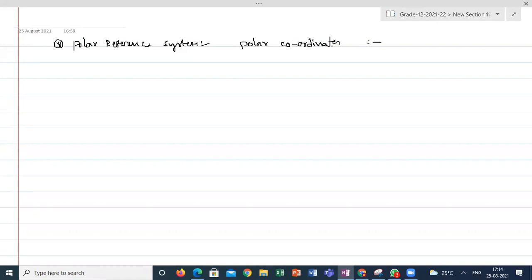This is only the introduction of polar coordinates in +1, and even in +2 it is only an introduction. Like if I want to learn maths in LKG or UKG, you start with numbers 1, 2, 3 like that. The polar coordinates, and another system called cylindrical coordinates.